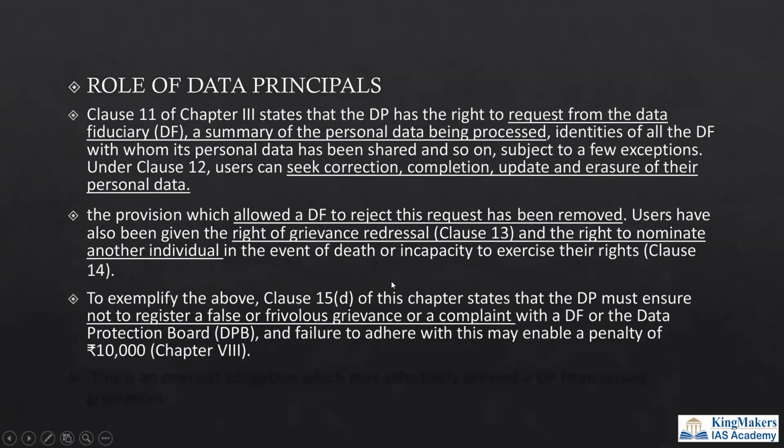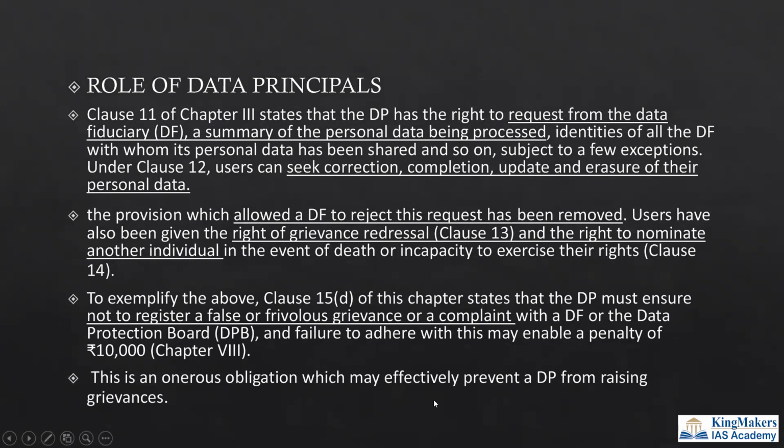They should not register a false or frivolous complaint. If that is done, they will be charged a fine. So this is a backward step. This is a problem in this bill, which the author is pointing out. If a fine is imposed for a false complaint, the data principals will fear to file a case or complaint against the data fiduciary. This is what the author is saying.